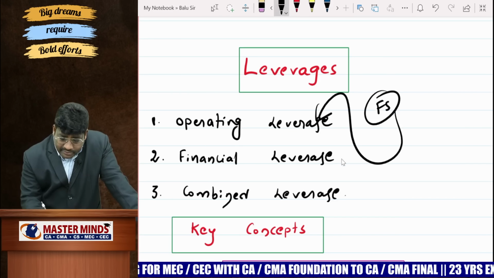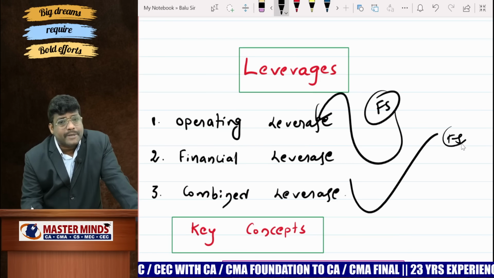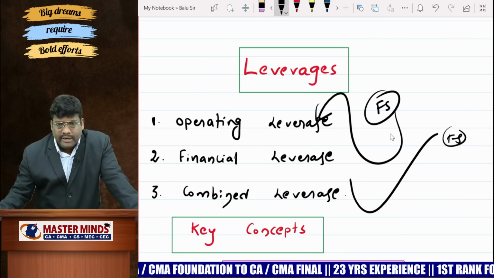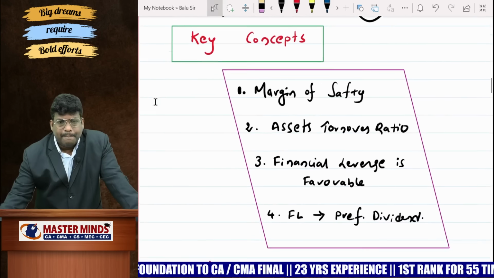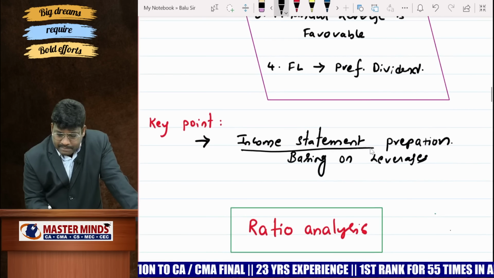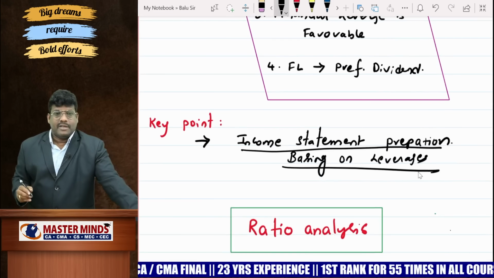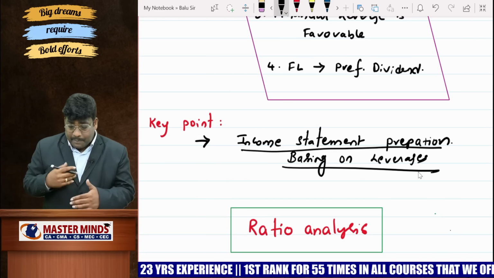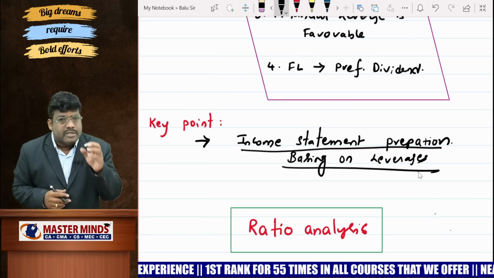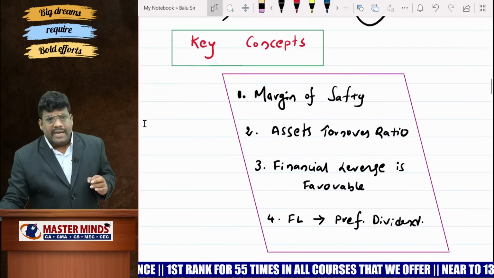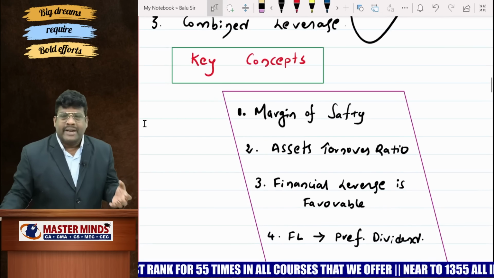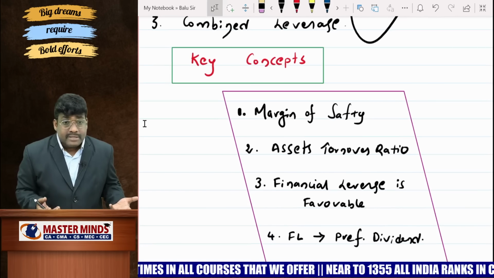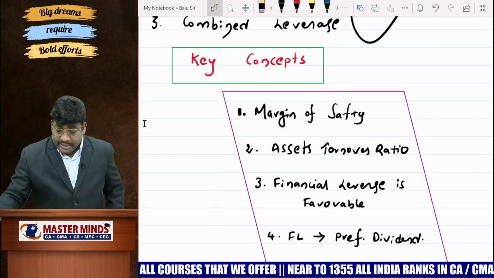Second version, they will give you the leverages and ask you for financial statement preparation. Both are possible. But if you observe the regular pattern, maximum they are asking for income statement preparation based on leverages. When the income statement is prepared, you can create leverages. But when leverages are provided, income statement preparation is very important. While calculating leverages: operating leverage is contribution divided by EBIT, financial leverage is EBIT divided by EBT, and combined leverage is contribution divided by EBT.